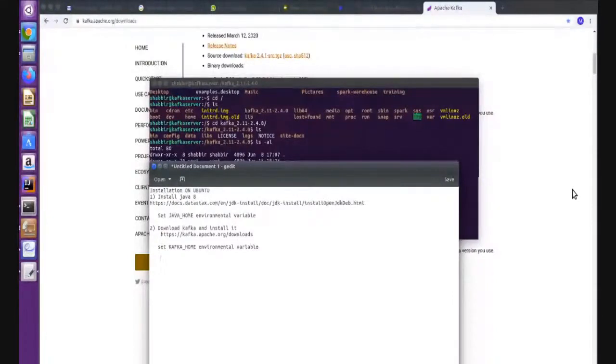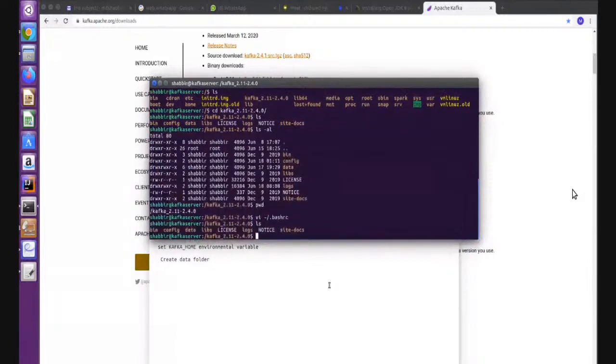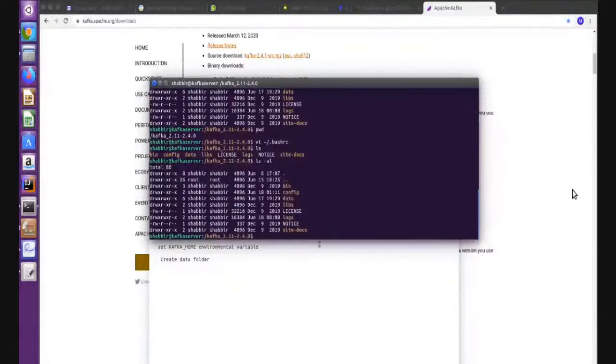Now we have to create a data folder to store the Kafka information and the Zookeeper information. You can create this folder anywhere. Usually for testing purposes, I create a data folder here. I created a data folder to store our Kafka data. Let me remove this first.